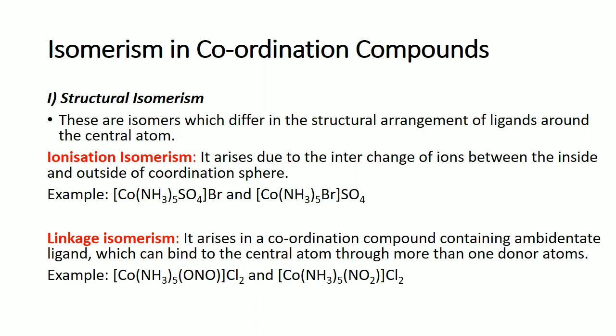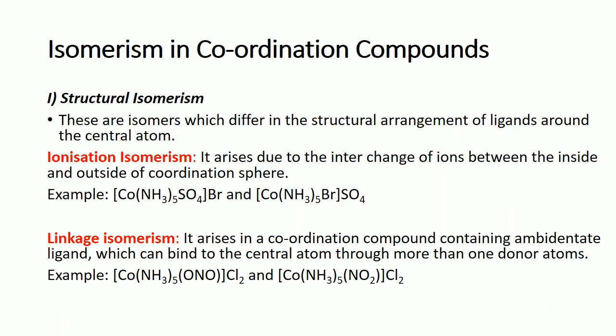Now, structural isomerism, as I told you, is isomerism in which isomers differ in the structural arrangement of ligands around the central atom. It can further be classified into four. First one is ionization isomerism. What do you mean by ionization isomerism? Ionization isomerism arises due to the interchange of ions between the inside and outside of the coordination sphere.